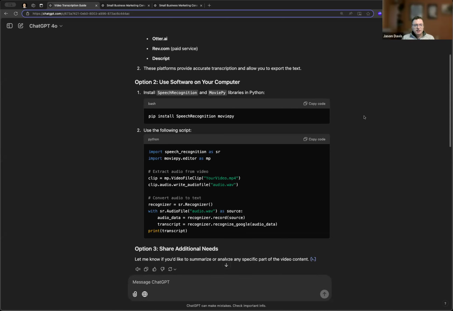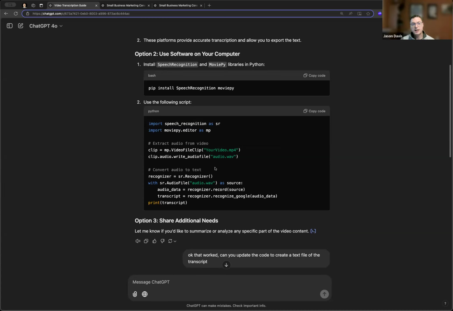So I actually chased this down a little bit and tried it out to see how it would work. So I went through the process. I installed the packages here that it was asking for, so the speech recognition and MoviePy. Then I opened up my Python editor, Visual Studio, and input the script. And I ran that. So that actually worked.